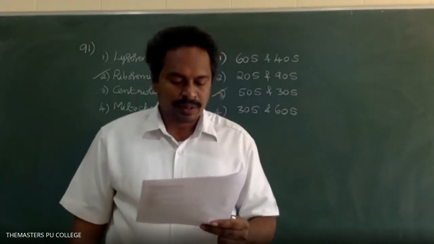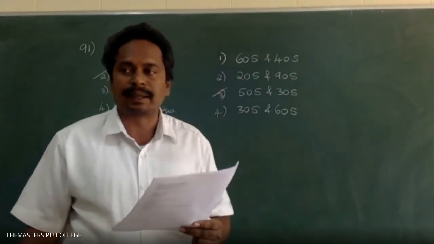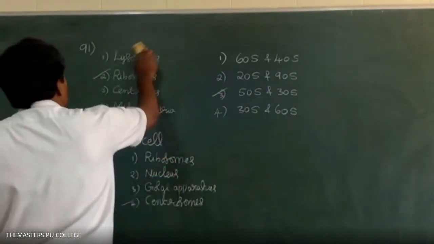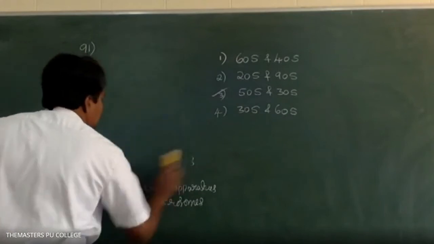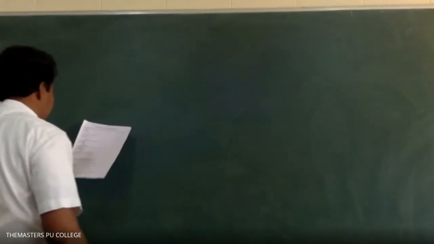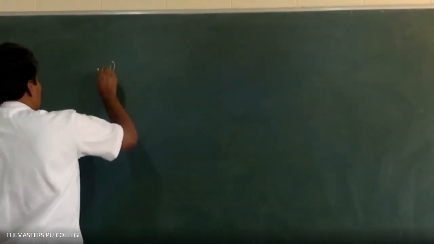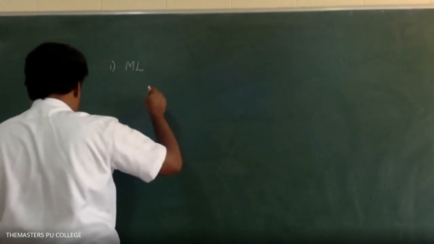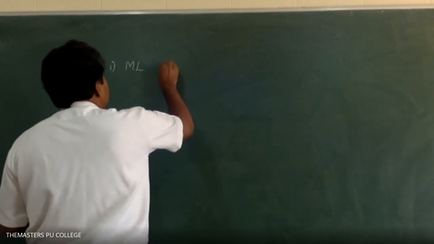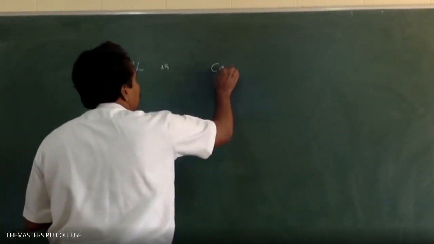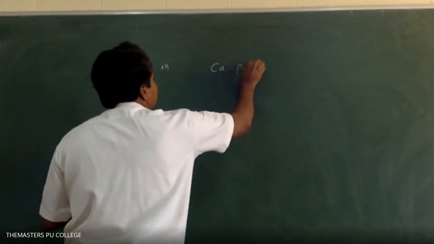Next, which of the following statement is incorrect? Option 1 is middle lamella is chiefly made up of calcium pectate.